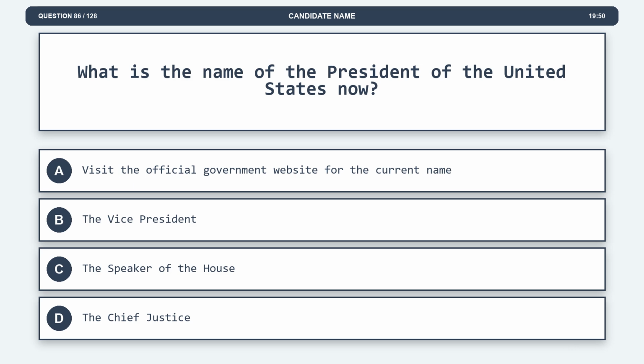Question 86. What is the name of the President of the United States now? Option A, visit the official government website for the current name. Option B, the Vice President. Option C, the Speaker of the House.